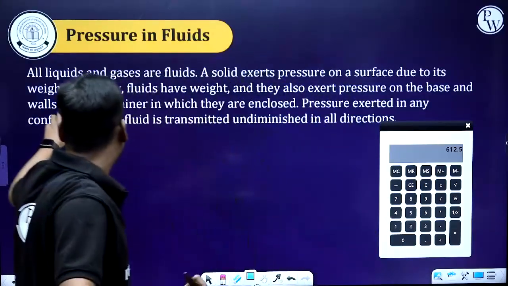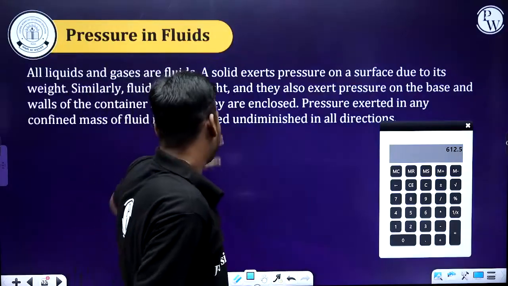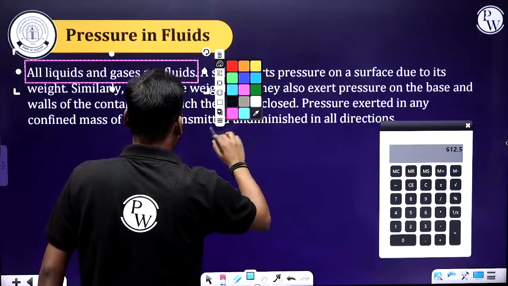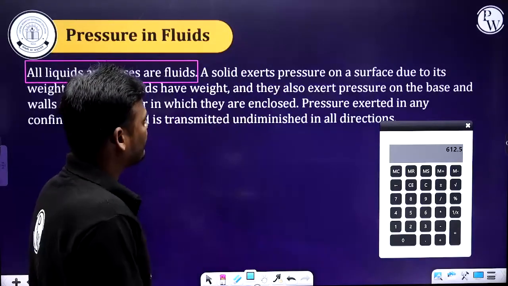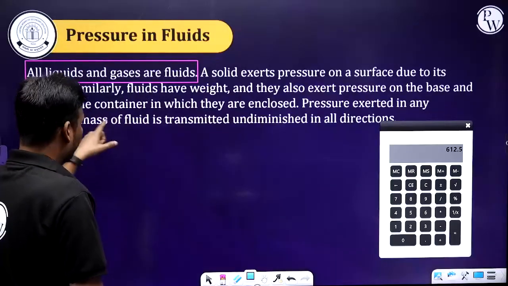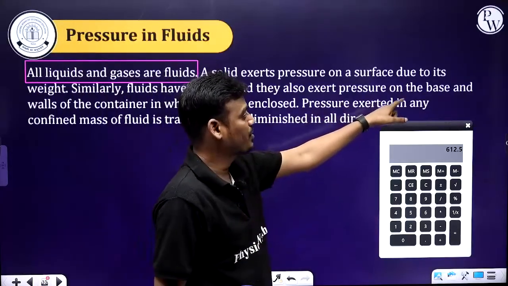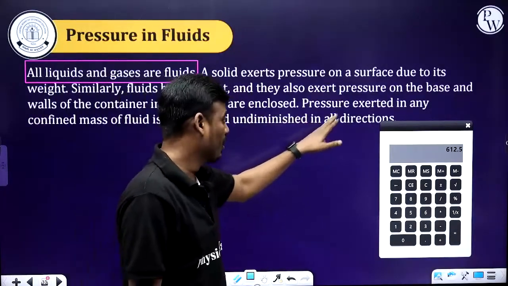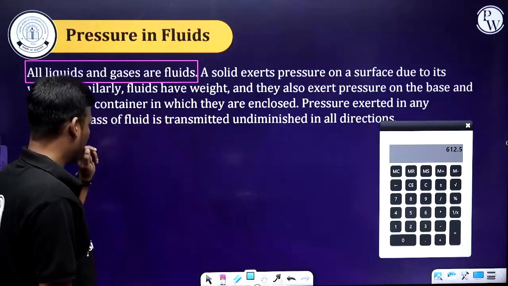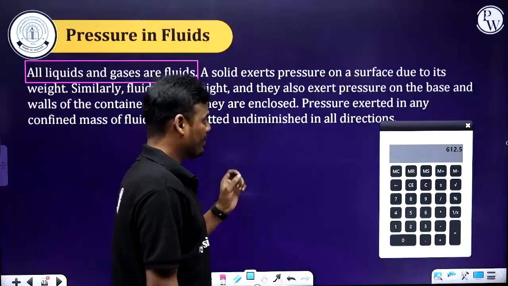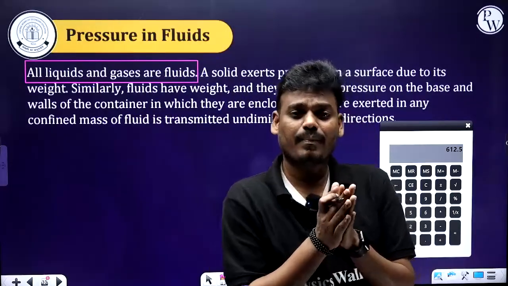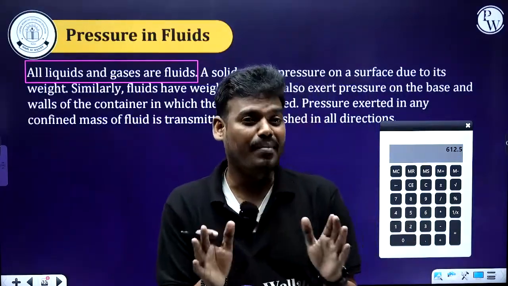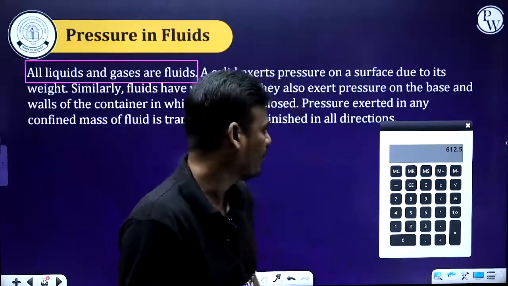See, all liquids and gases are fluids. This statement is very important. What are fluids? Fluids are substances which can flow. Solids exert a pressure on the surface due to their weight. Similarly, fluids have a weight and they also exert a pressure on the base and walls of the container in which they are enclosed. Pressure exerted on any confined mass of fluid is transmitted undiminished in all directions. That means in all directions the pressure will be the same. Got it? Now, next case.